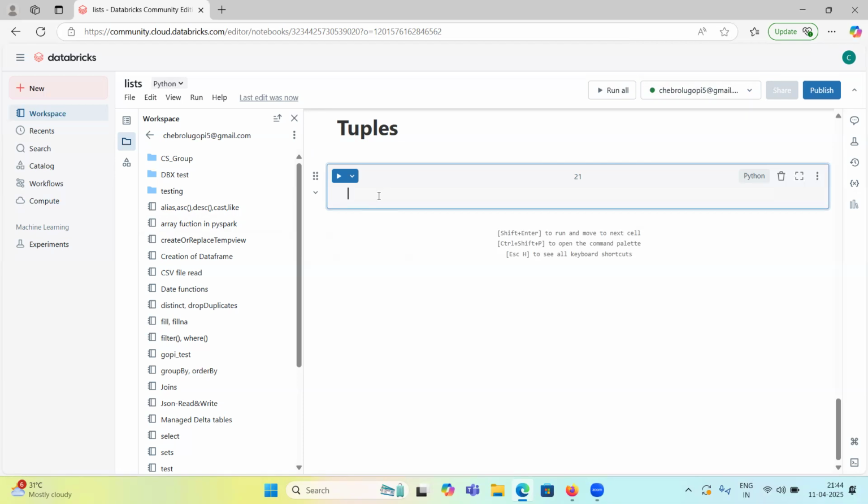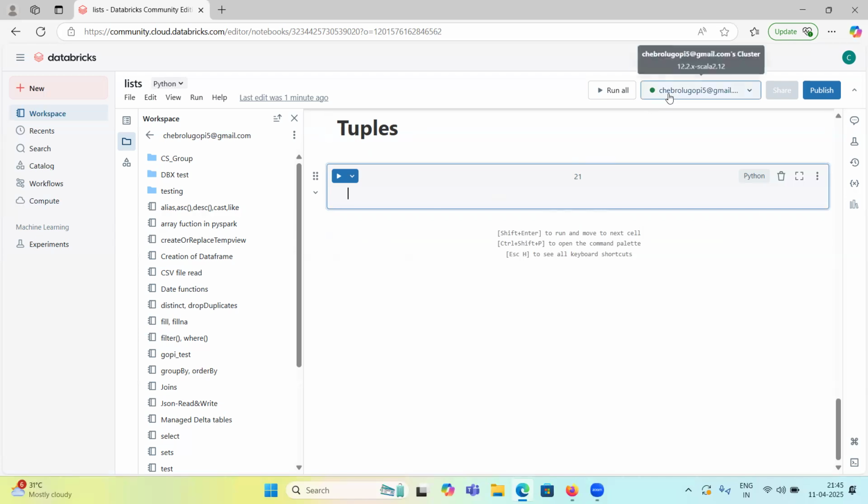How many of you created this Databricks Community Edition, guys? No one. Yeah, I created the community edition. Okay, nice. Because Databricks Community Edition is lifetime free. I mean, Azure services on the Azure portal are free for only 1 month, but this Databricks Community Edition is free for lifetime.